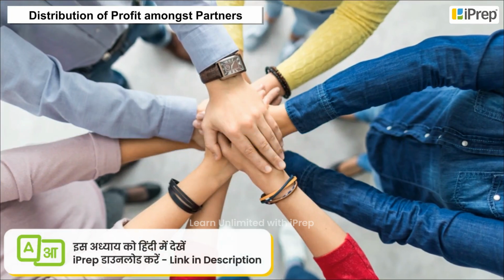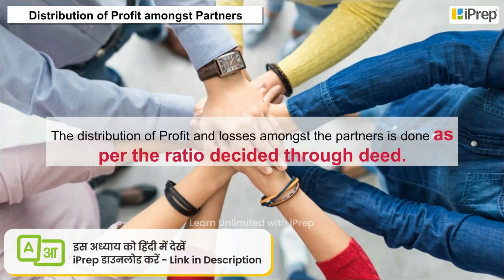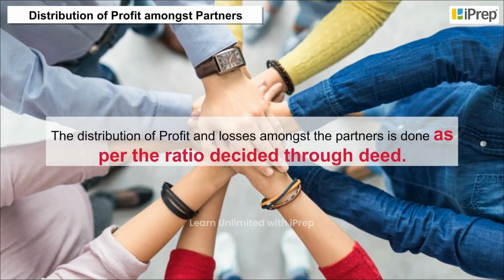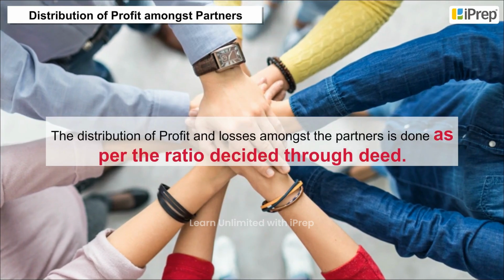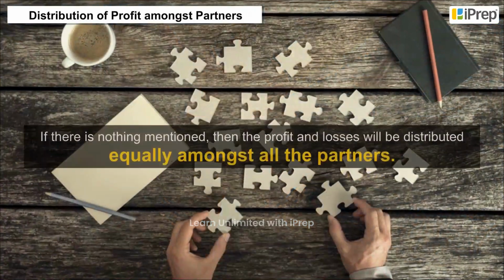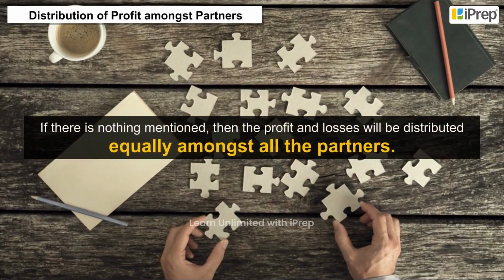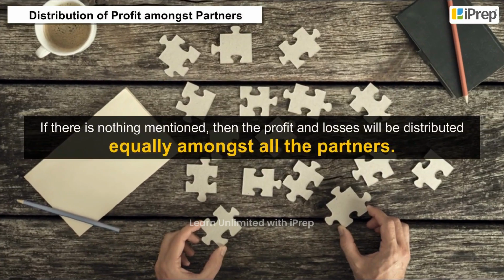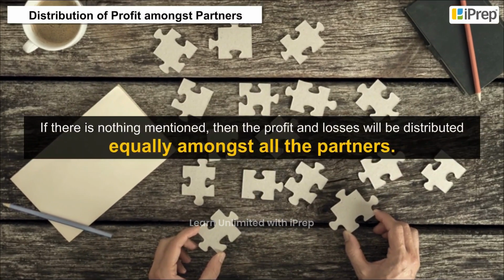Distribution of profit amongst partners. The distribution of profit and losses amongst the partners is done as per the ratio decided through deed. If there is nothing mentioned, then the profit and losses will be distributed equally amongst all the partners.